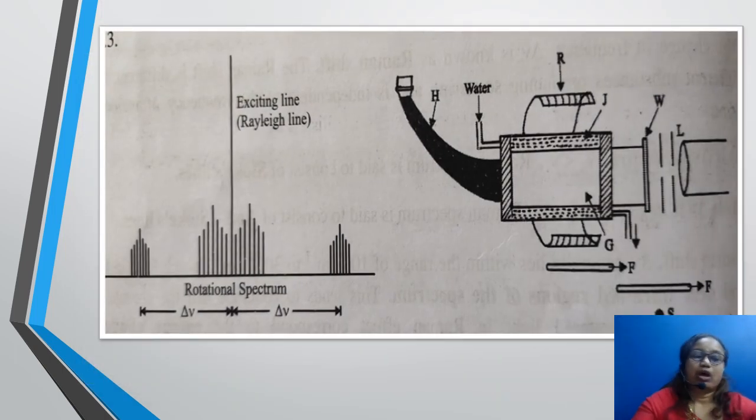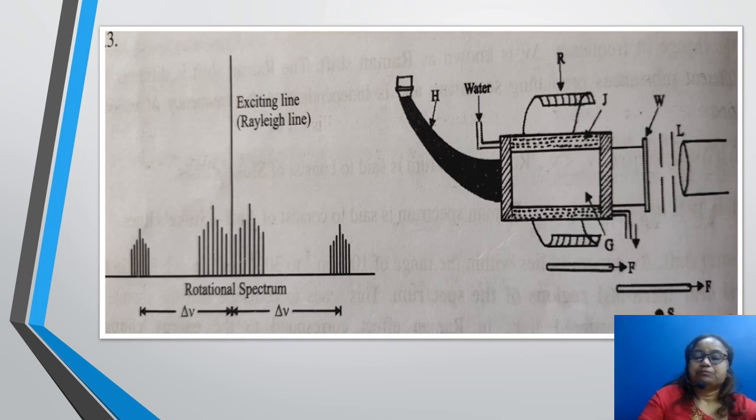Experimental study of Raman effect in liquids was developed by R.W. Wood. As you can see on the right side of the slide, we have a glass tube filled with the liquid, say benzene. There is a window at one end, and at the other end you have the horn H. It is blackened outside and surrounded by a water jacket. Light from the source, only the monochromatic light, is allowed when it is passed through the